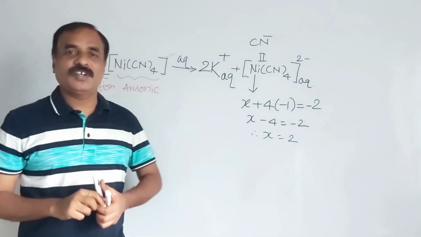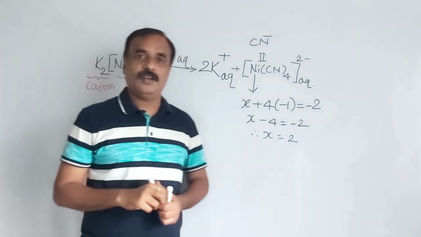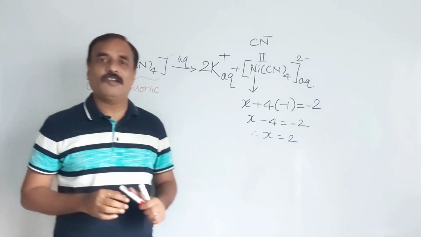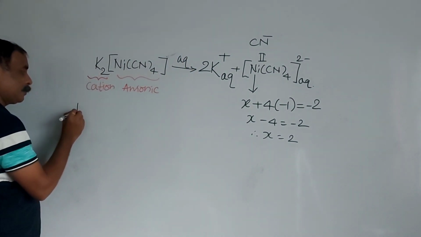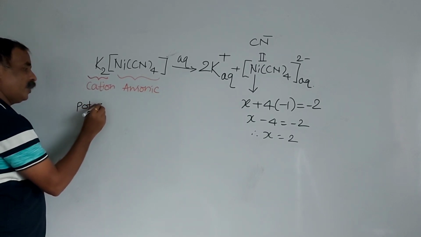And again, nickel is present in an anionic complex. And we know that when a metal is present in an anionic complex, it ends with -ate. So the IUPAC name of this: potassium first. Potassium.